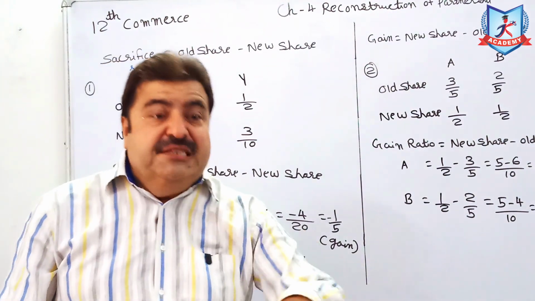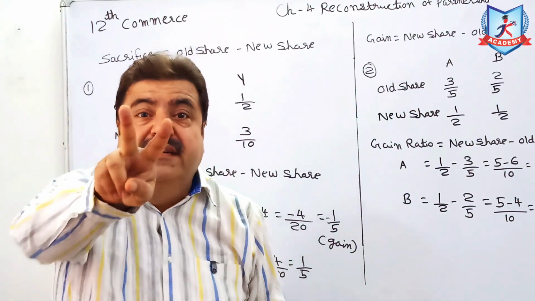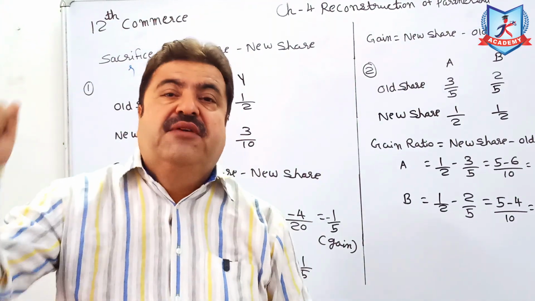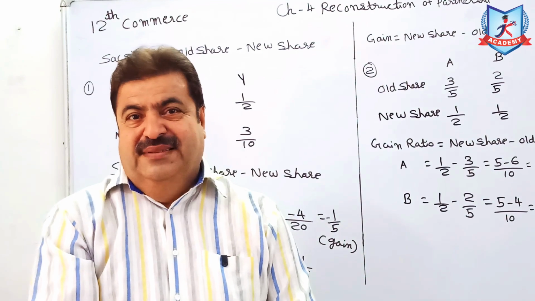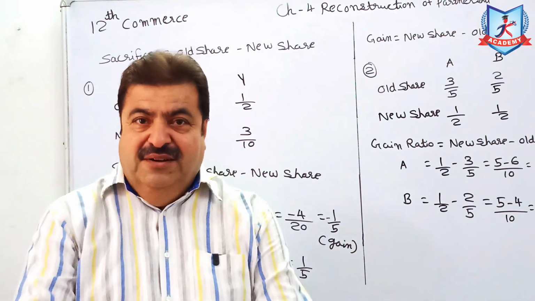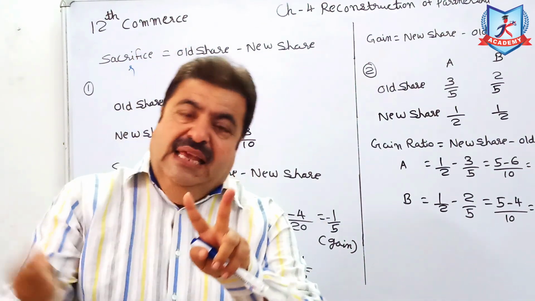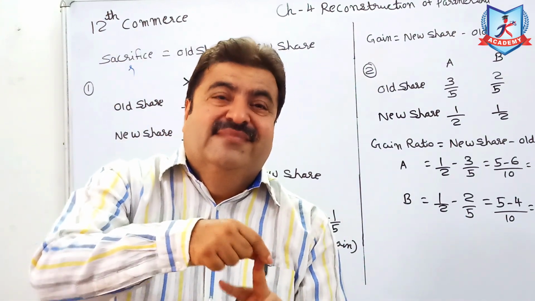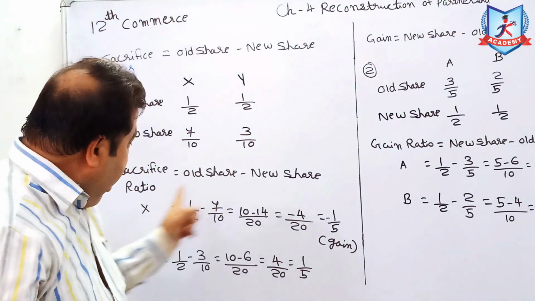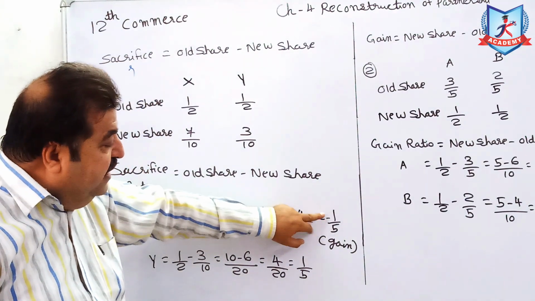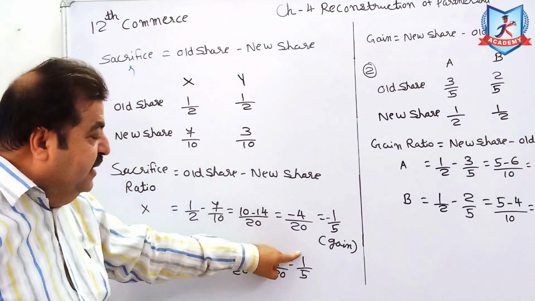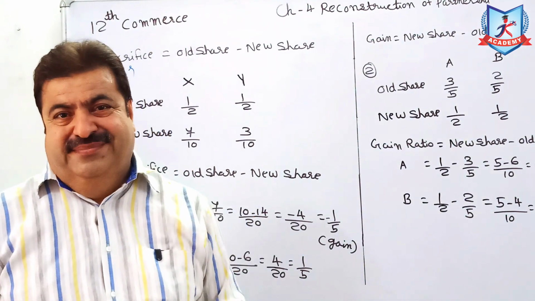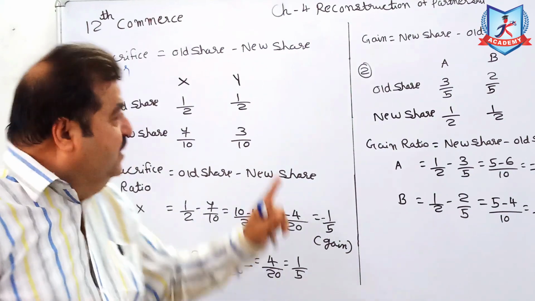Now dear friends, I explained earlier, when two partners are there and while finding sacrifice ratio, keep in your mind, two partners are there. If one sacrifices, another gains. Okay, so your X gains 1 by 5, Y sacrifices 1 by 5. Your answer will always tally. Okay, so this is sacrifice.